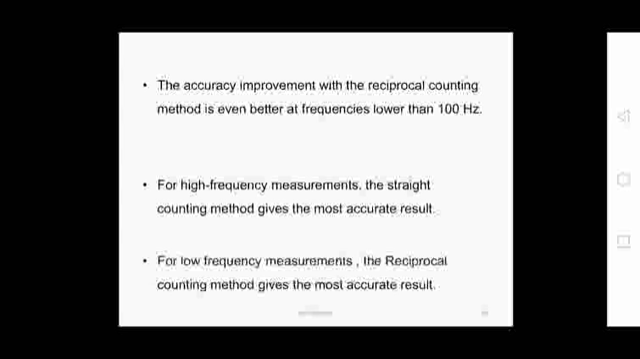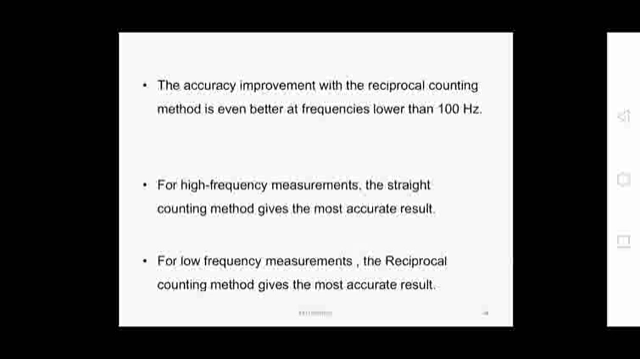So the accuracy improvement with the reciprocal counting method is even better at frequencies lower than 100 hertz. So if you are going for lower than 100 hertz, that is 10 hertz, or measuring 1 hertz, or less than 1 hertz, so for measuring the low frequency measurements, this reciprocal counting method will give the percentage of error very much less compared to the straight method. But for high frequency measurements, the straight counting method gives the most accurate results. For high frequency, you have to go for the straight counting method, which will give the most accurate results.